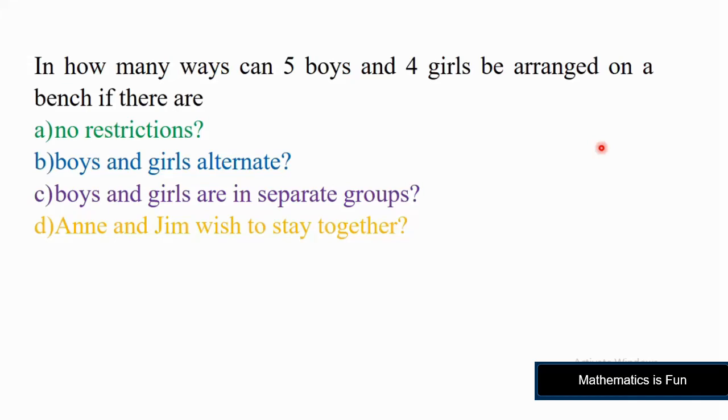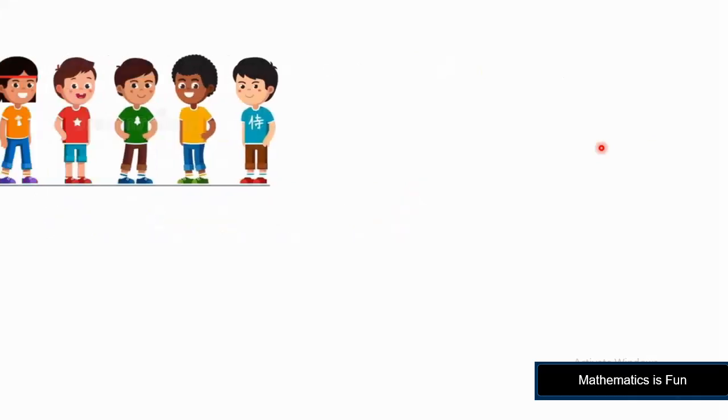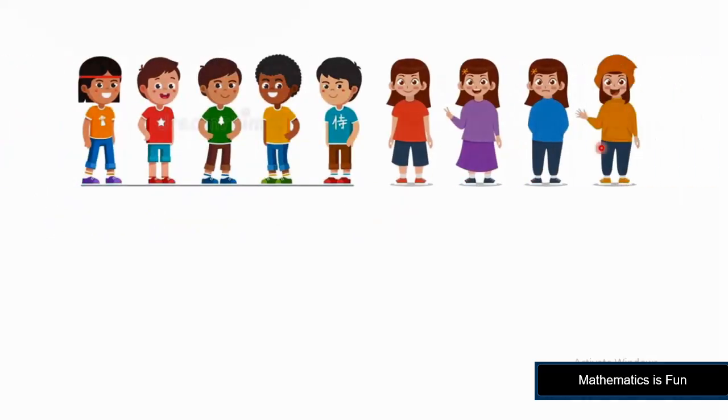Well, this is the problem of arrangement with different restrictions. In how many ways can 5 boys and 4 girls be arranged on a bench if there are no restrictions? Boys and girls alternate. Boys and girls are in separate groups. Annie and Jim wish to stay together. So, here we have 5 boys and 4 girls who we are going to arrange with different restrictions.